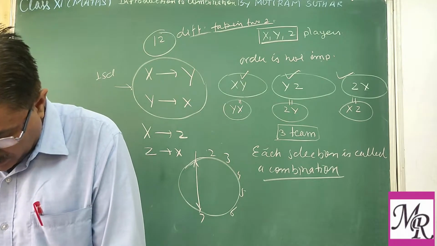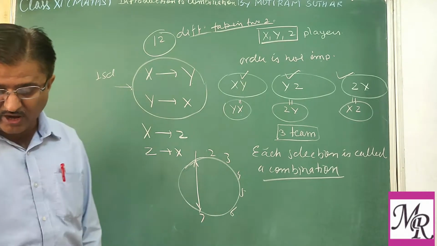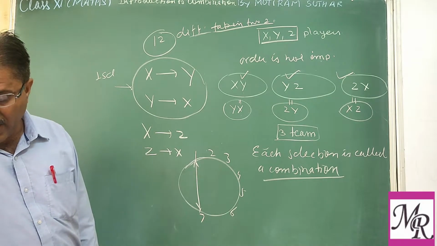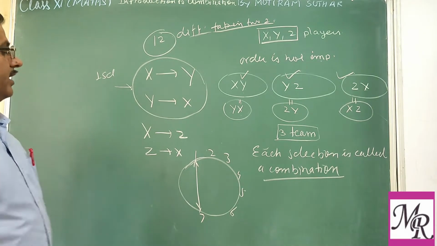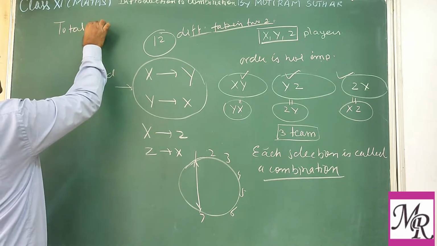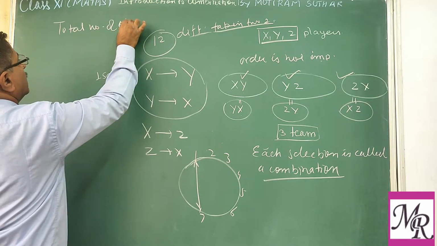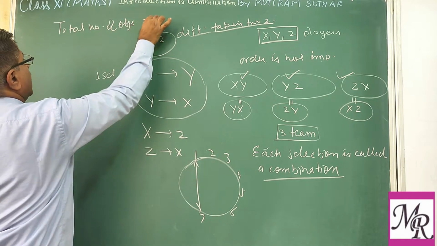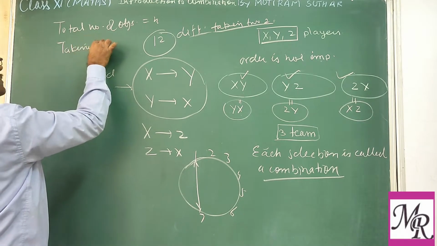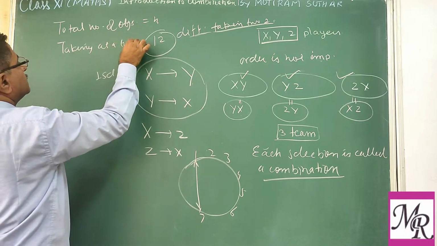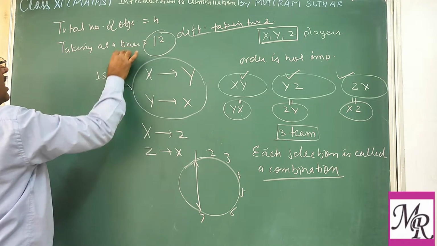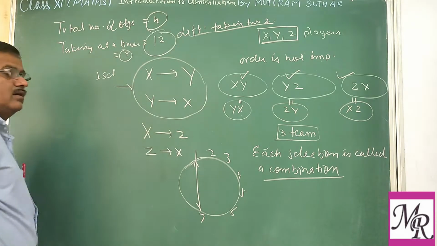So one may say we obtain the formula for finding the number of combinations of n different objects taking r at a time. Suppose the total number of objects is n and we take r at a time. These are different objects.